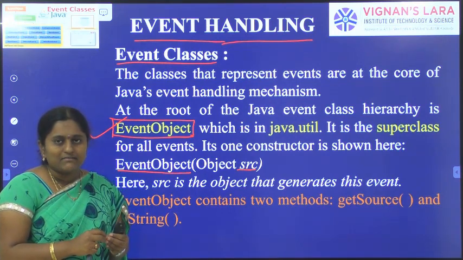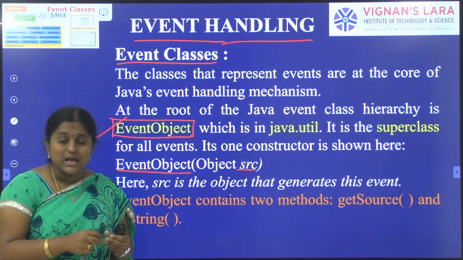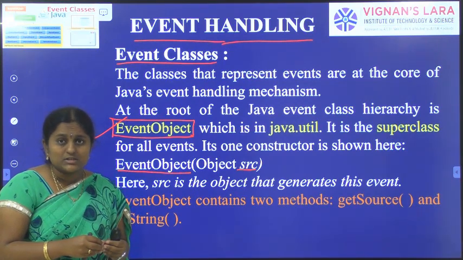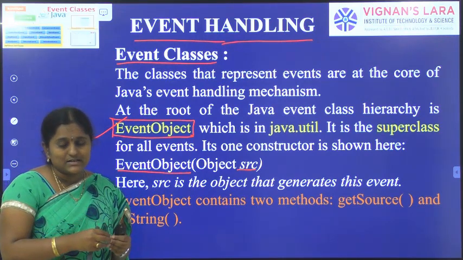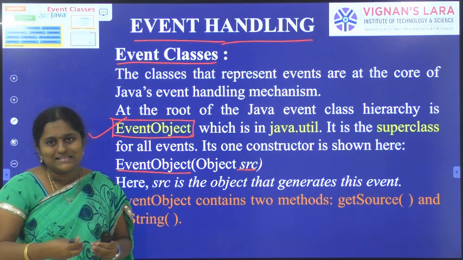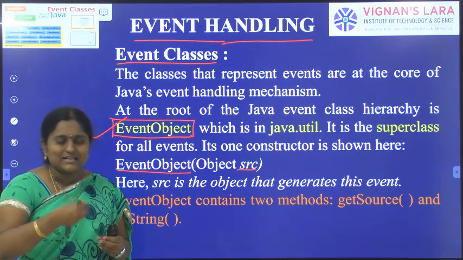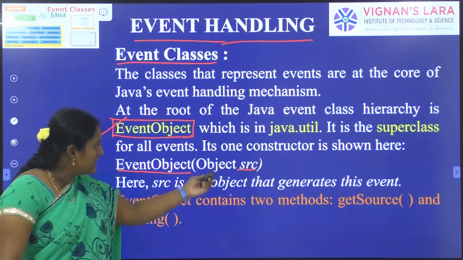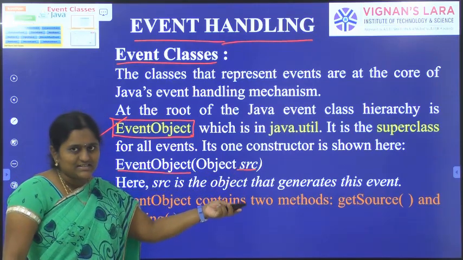Already we covered in the last classes the event delegation model. It has two keys, source and listener. In the source, events are generated. Whenever events are generated, the source will send those events to the listener. Listeners are associated with the interfaces. The listener handles and controls the events. So src means the source of the generated event.